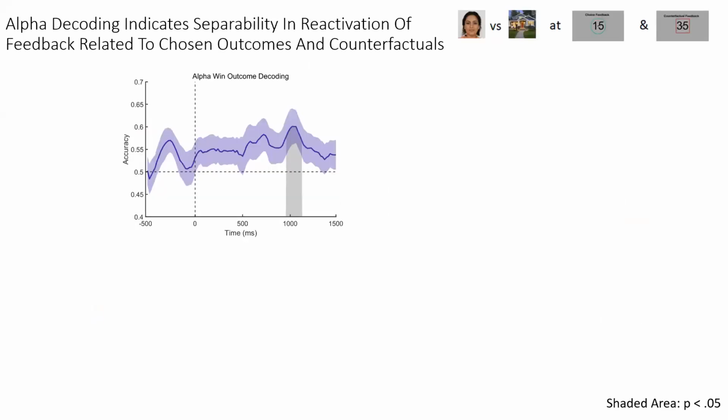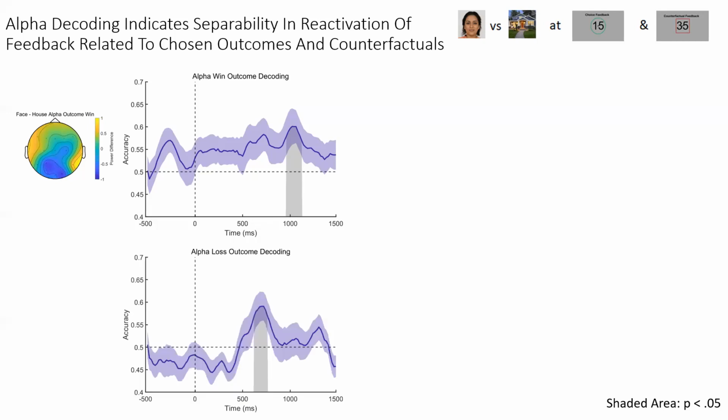We then moved on to alpha band decoding, where we saw separability and reactivation of feedback related to items chosen and counterfactuals. Here we can see that alpha band decoding for win outcomes comes online at about 1,000 milliseconds, and if we plot the difference in power between the two stimuli, we see a large power increase at frontal sites. When we plot the losses for outcomes, we see that this reactivation comes online a bit earlier and seems to be supported by increases in alpha at more parietal sites.